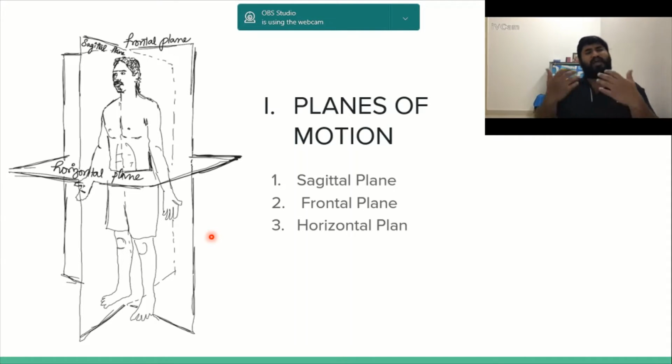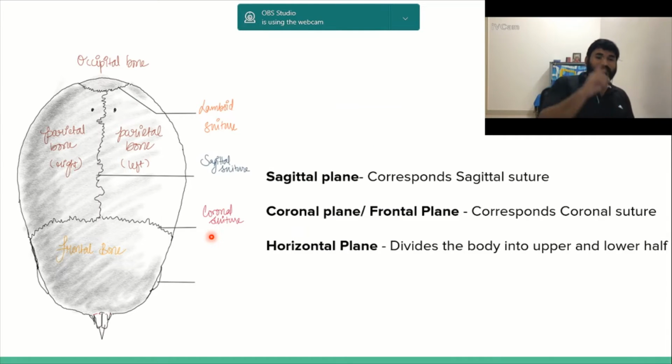So how did we come up with these planes, and how did we make them relevant to the body? Your sagittal plane corresponds to the sagittal suture in your skull. You remember the suture which divides your right and left parietal bones? Yeah, that is the structure we are talking about. It passes right through the center. Then you have your coronal or frontal plane, and of course it corresponds to the coronal suture of the skull. And your horizontal plane divides your body into upper and lower halves, isn't it?